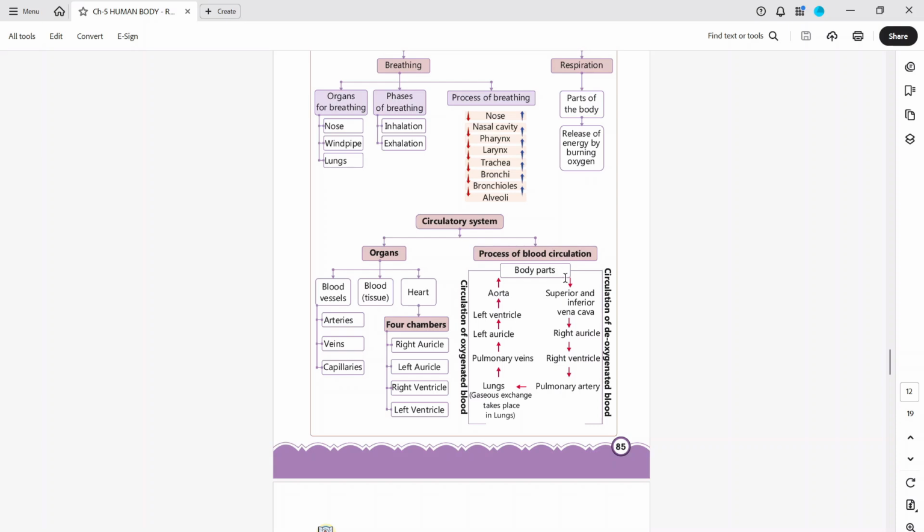The process of blood circulation. Start from the body parts. Then blood is collected through the inferior vena cava and superior vena cava. Then it is transferred to the right auricle, right ventricle, pulmonary artery, then the lungs, where gases are exhaled. Then the pulmonary veins, left auricle, left ventricle, then all the body parts through the aorta. So that completes the chapter.